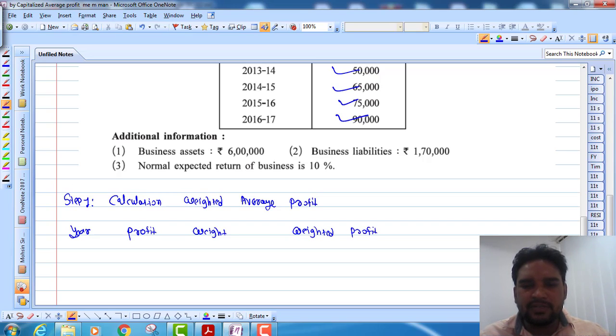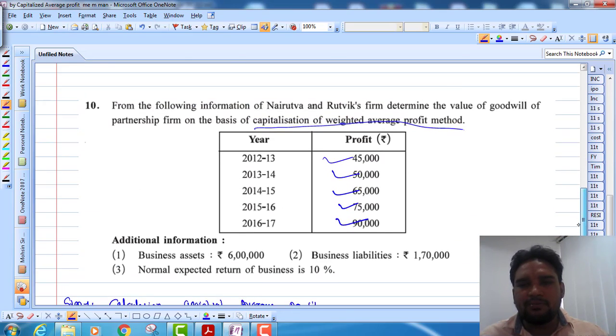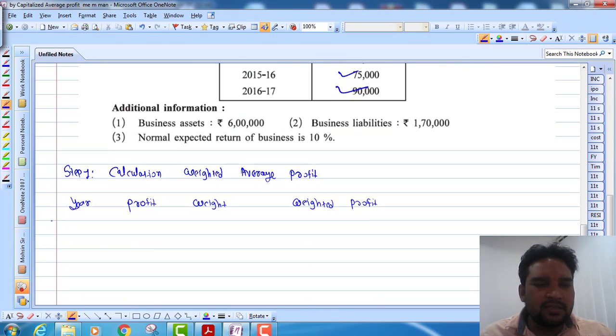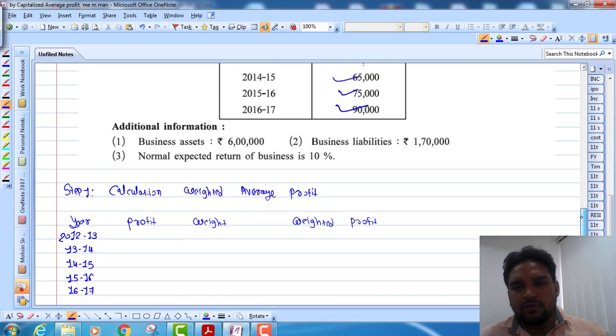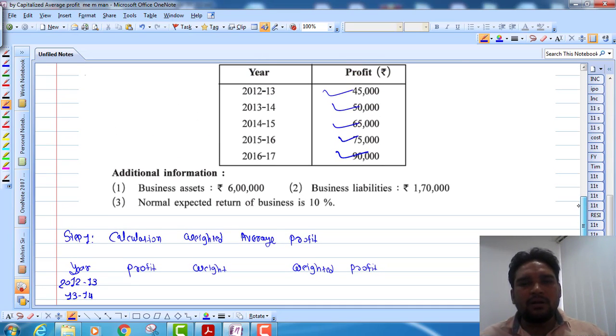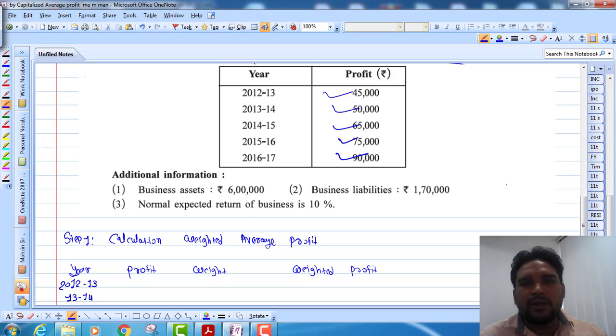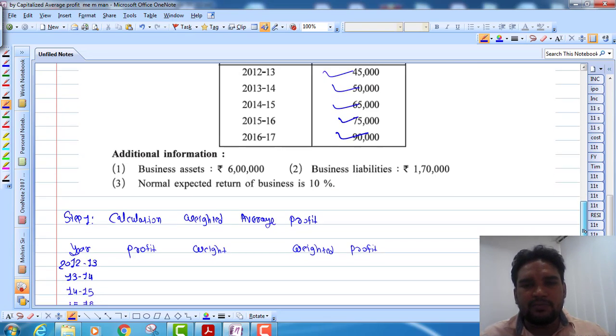This we already studied in the second method, weighted average profit method, so there is nothing new. So 12-13 is the year, then 13-14, 14-15, 15-16 and 16-17, right? Now profit is given, you have to write the correct profit, don't make mistakes, otherwise you will be run out, right? You have to write all the information very accurately.